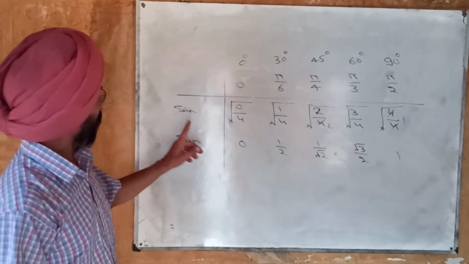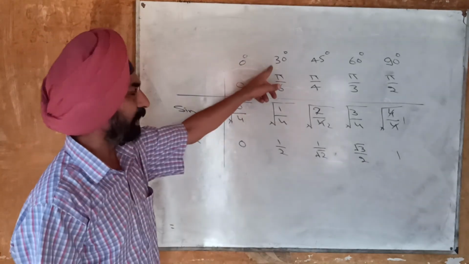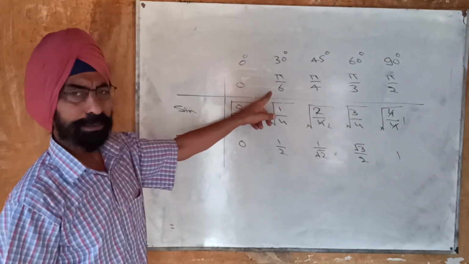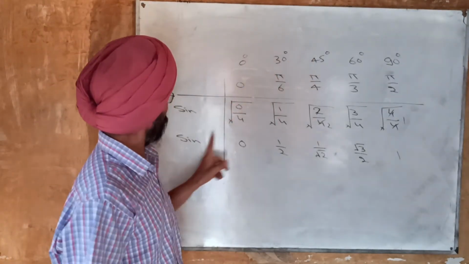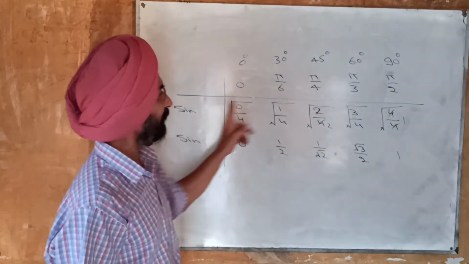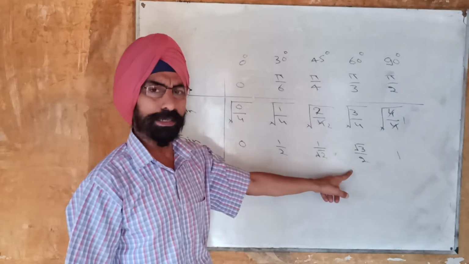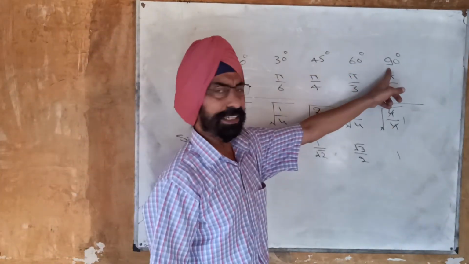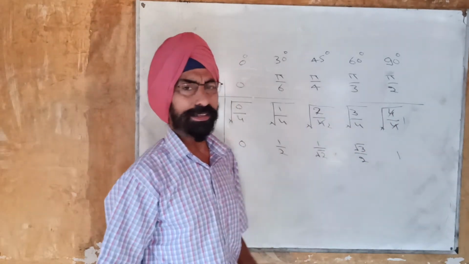So value of sine 0 degree is 0. Value of sine 30 degree, or you can say sine pi by 6, is 1 by 2. Sine 45 degree, that means sine pi by 4, is 1 by root 2. Sine 60 degree, that means sine pi by 3, is equal to root 3 by 2. Sine 90 degree, that means sine pi by 2, is equal to 1.